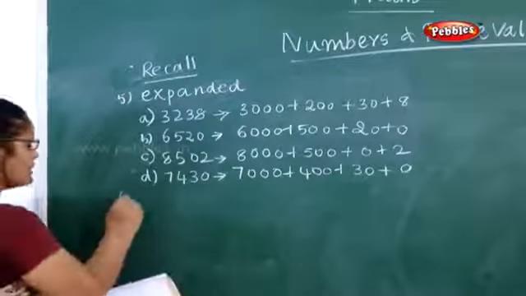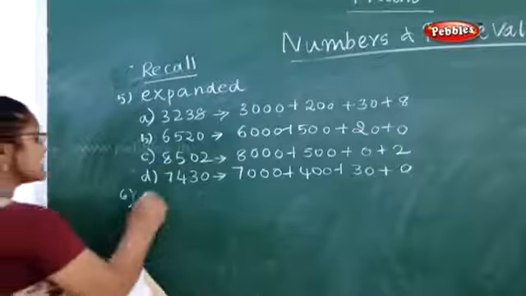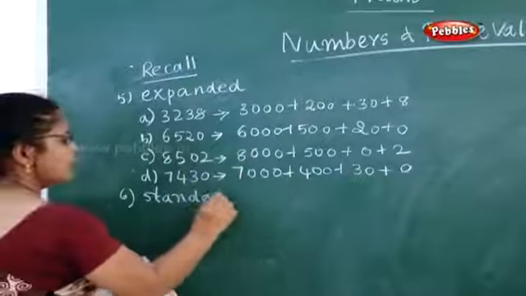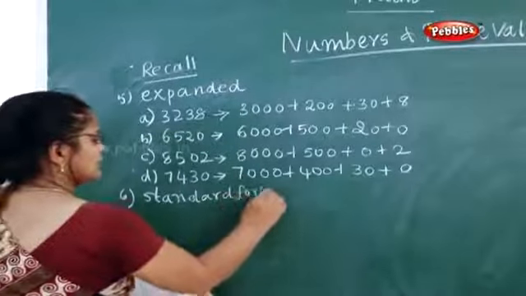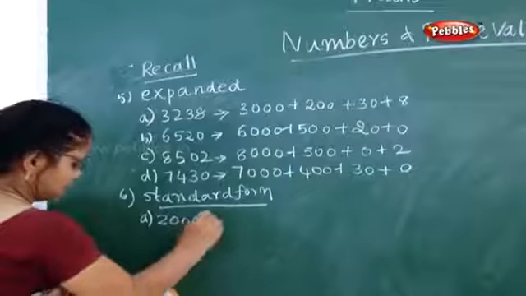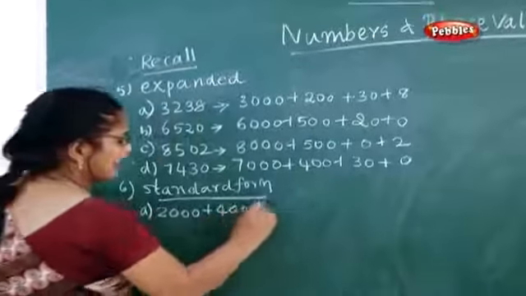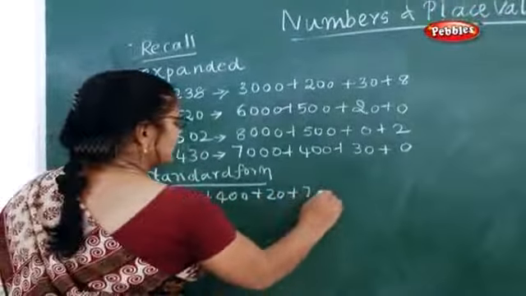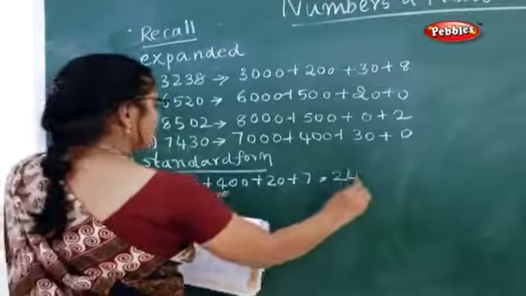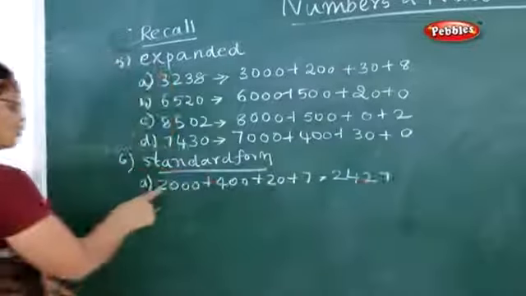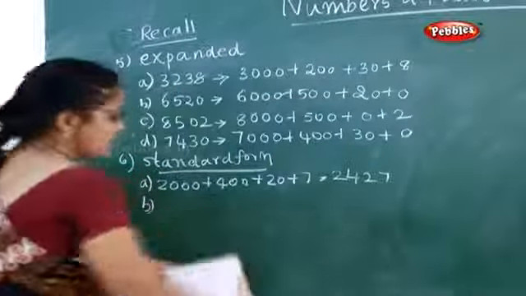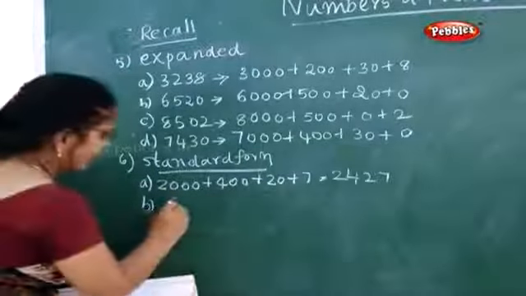Now next question. Write in standard form. This is expanded, and how will you write in standard form? What is the first one? 2000 plus 400 plus 20 plus 7. Now how will you write? You write 2, 4, 2 and 7. 2427.